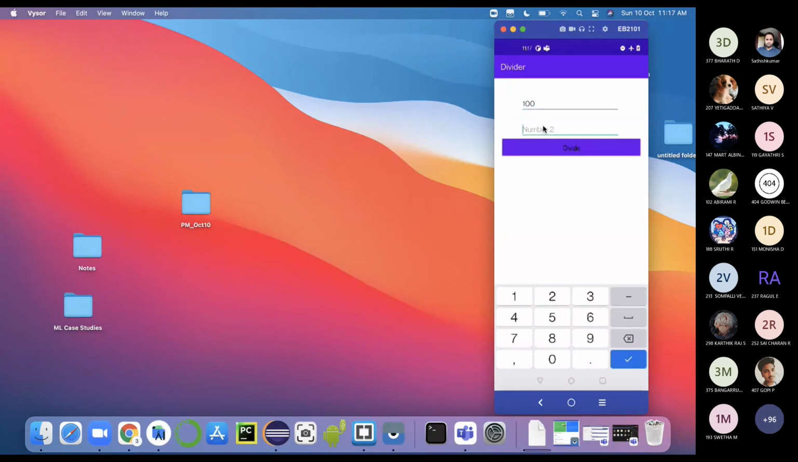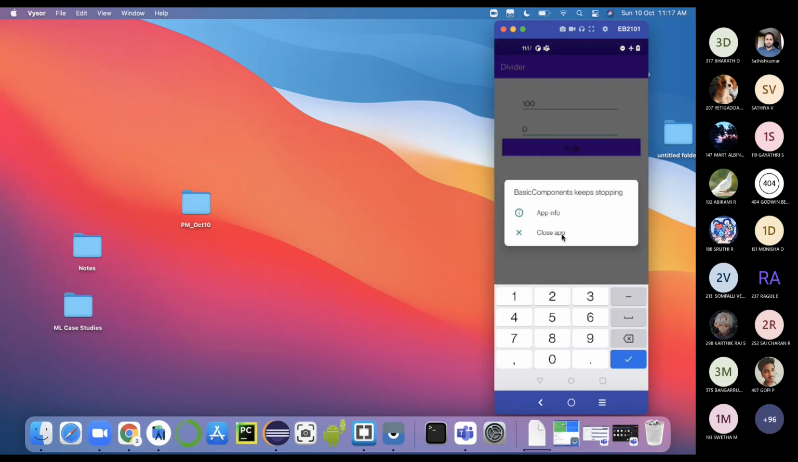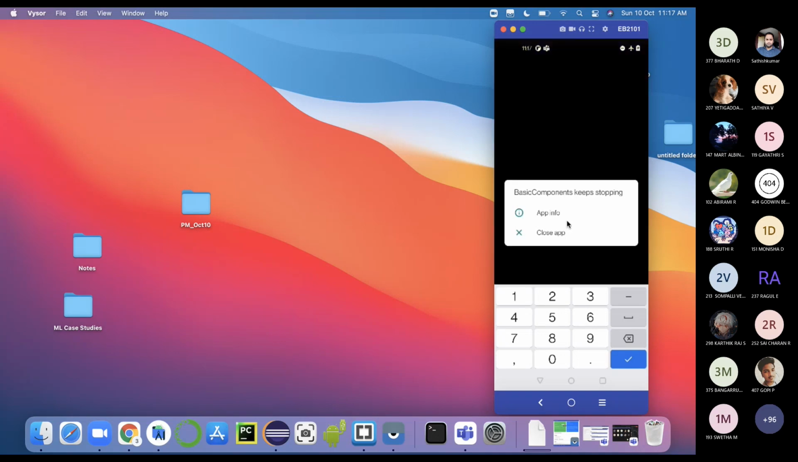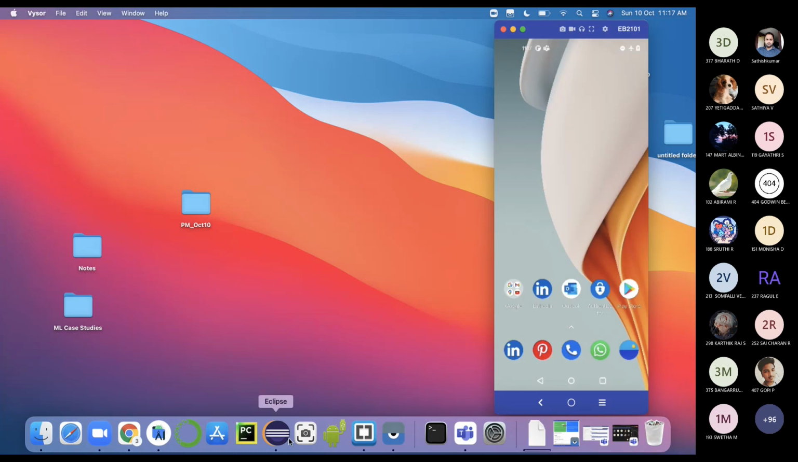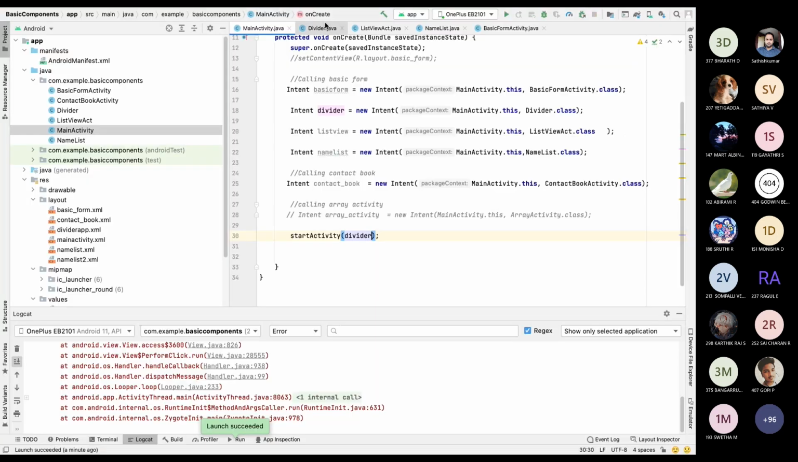Actually, the application should crash, but for Java we have a Java Virtual Machine, right? Like that, for Android we have an Android Virtual Machine. That Android Virtual Machine is not letting the application crash, it's just restarting the application. You can see, it closes the application. I think you could have seen this error before while using some third party application. Okay, I will show the code for this application.